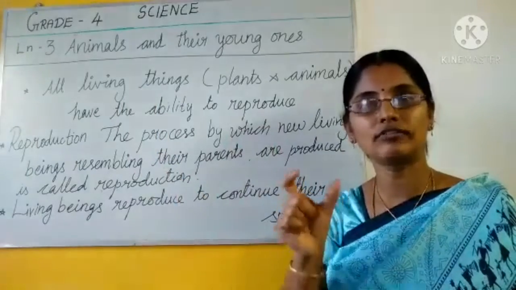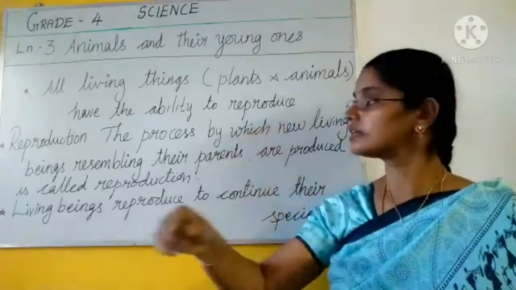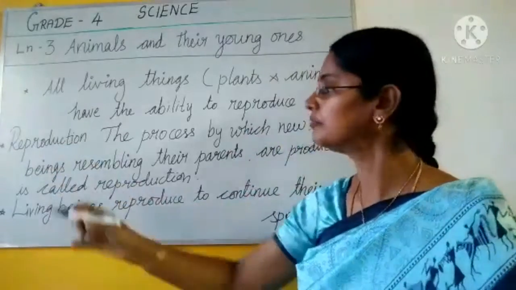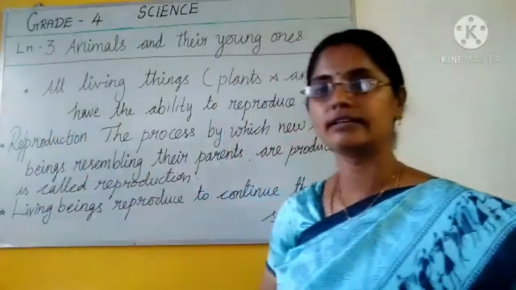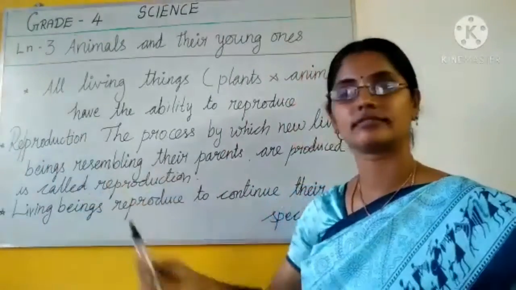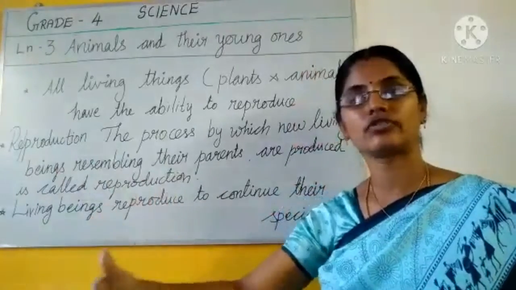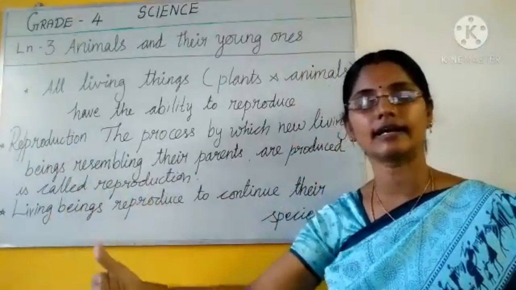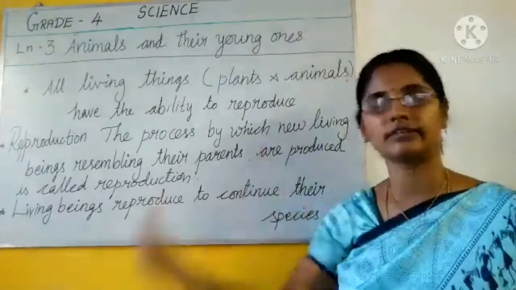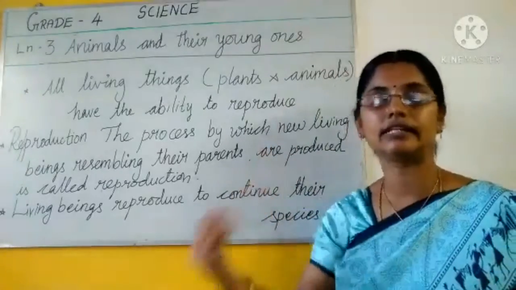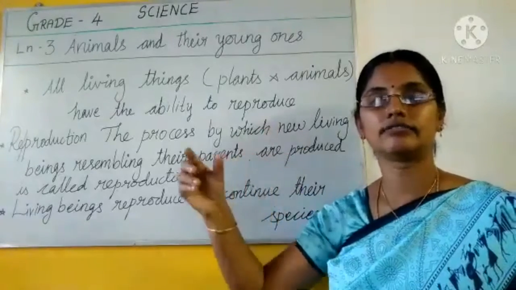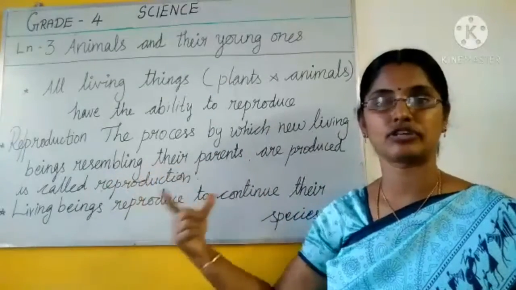So here you have to note the word reproduce. If you split the word into two, re means again and again. Production means giving birth. So the next generation is coming, again and again. Whether it is plant or animal, all living things have the ability to reproduce. So if you can write that word in definition, reproduction definition,